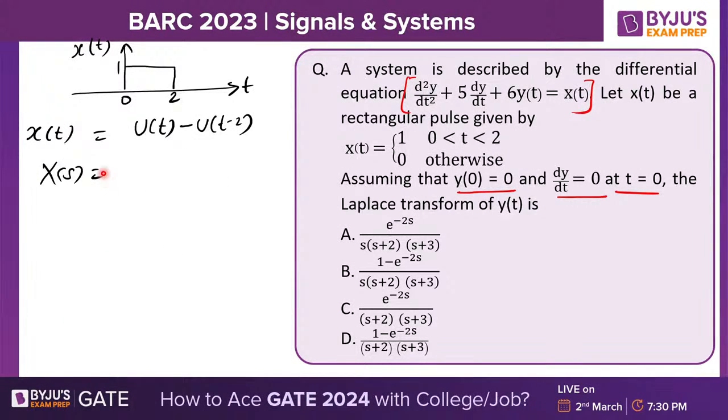What about Laplace of s? Laplace of u of t is 1 by s. It is e raised to minus 2s by s. Ultimately 1 minus e minus 2s by s. So this is x of s. We are going to use this in the next frame.